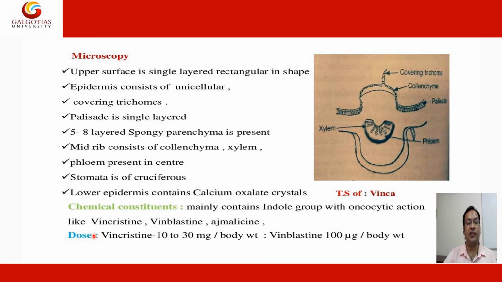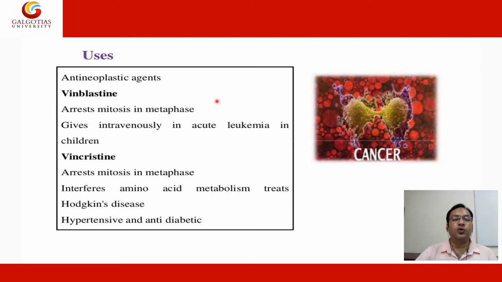Chemical constituents: mainly indole group type alkaloids, which are vincristine, vinblastine and ajmalicine. Doses: vincristine 10 to 30 milligram per body weight, vinblastine 100 microgram according to body weight. Uses: basically this drug is used as an antineoplastic agent.